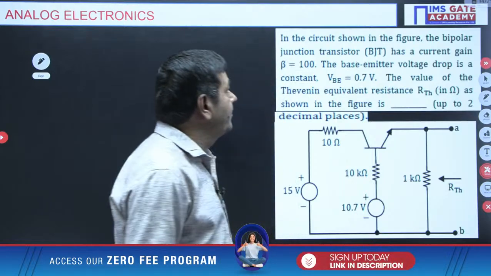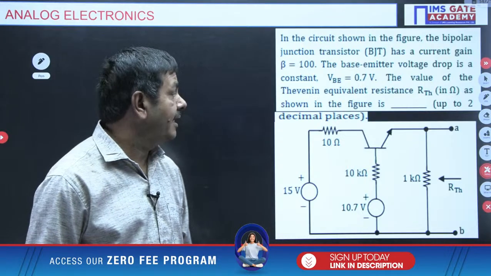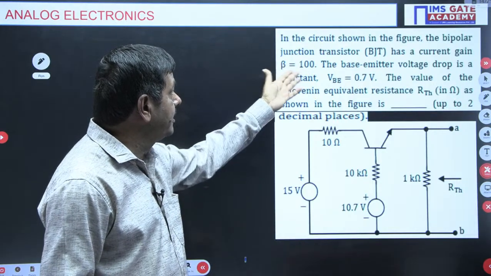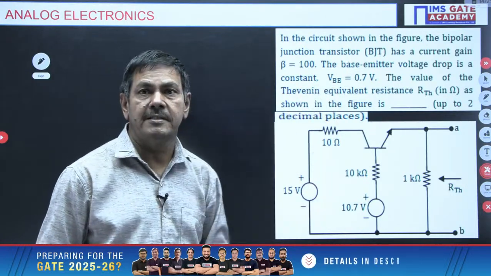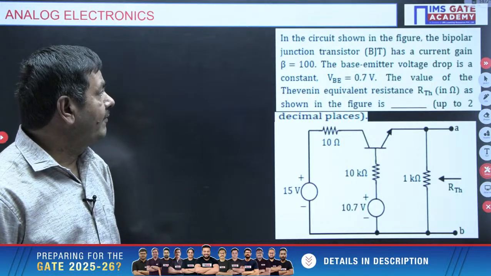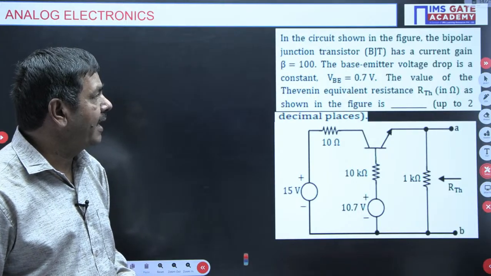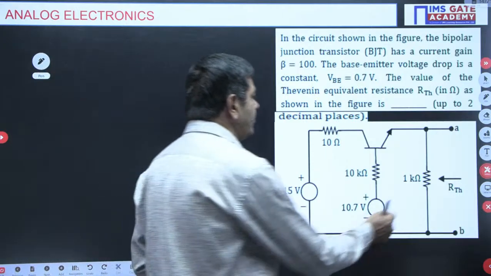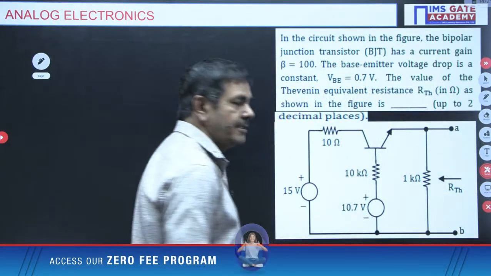In the circuit shown in the figure, the bipolar junction transistor has a current gain beta equal to 100. Directly given beta value 100. The base emitter voltage drop is constant. Constant means how much? VBE 0.7 volts is given. The value of the Thevenin's equivalent resistance RTH in ohms as shown in the figure is asked. It is asking to find the RTH value when the view is made from A and B.